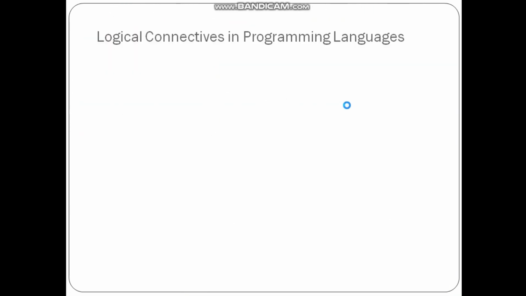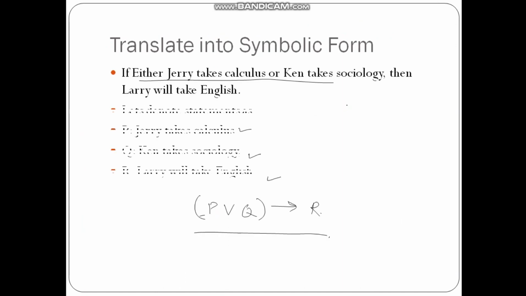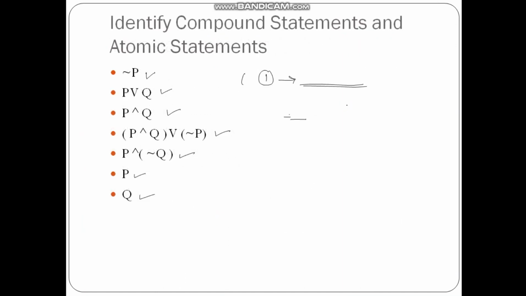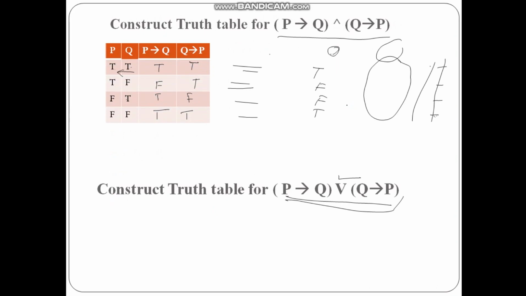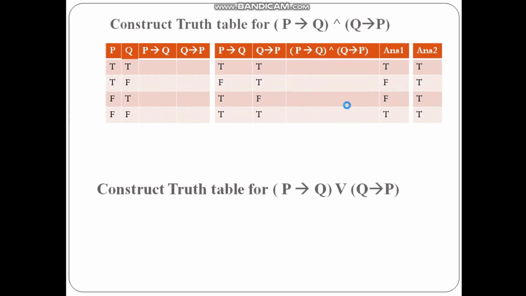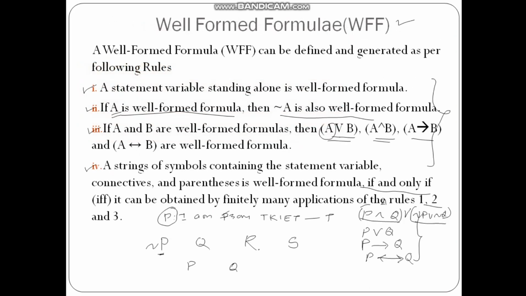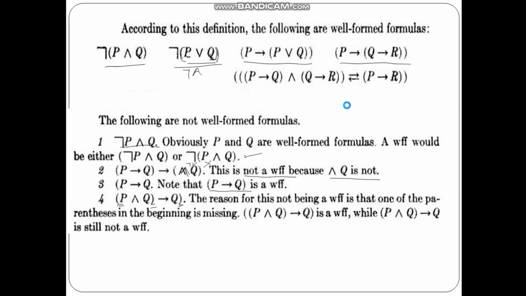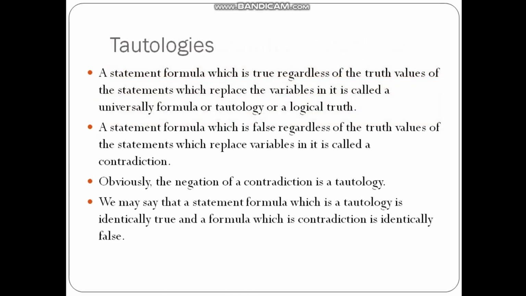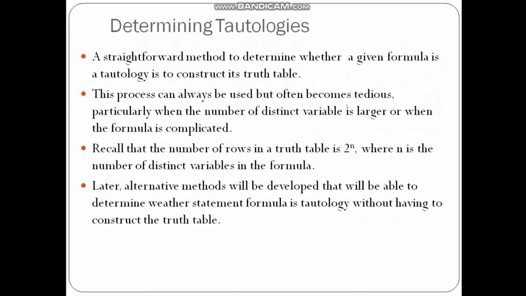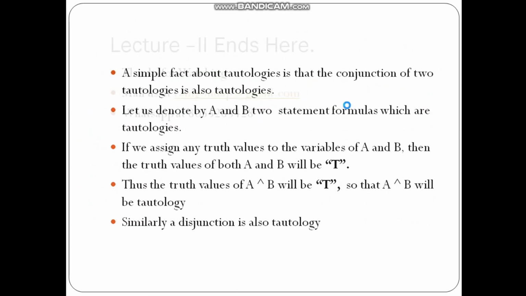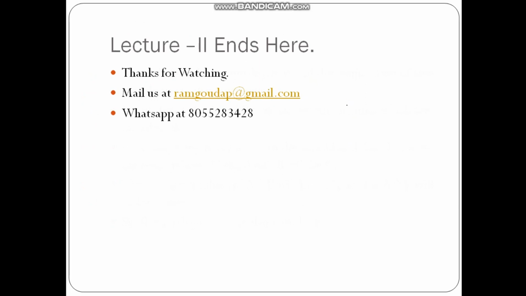Okay, so with this let us stop this particular lecture here, and we will discuss in the next lecture. We'll start the discussion with some examples on tautology. Then we'll discuss the different alternative ways to prove tautologies, because constructing the truth table is not always possible when checking whether a formula is a tautology, not a tautology, or neither tautology nor contradiction.